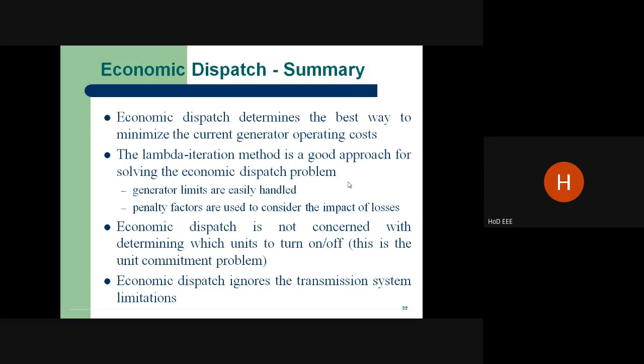And the economic dispatch problem always ignores the transmission system limitations, because it takes the generator limits and also the penalty factor of the generator. It will not consider the transmission system limitations. It will consider the generator limitations only. So the economic dispatch problem is very, very important, to operate all the plants economically and to supply the load without any disturbance. The economic dispatch is the most important part of power system operation and control.